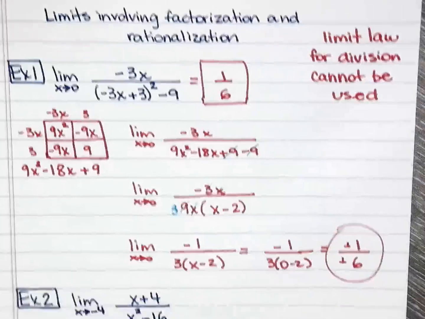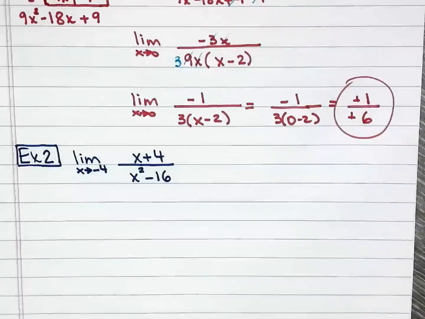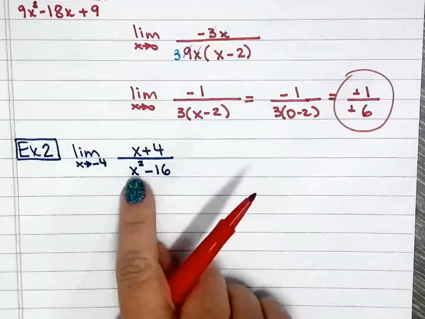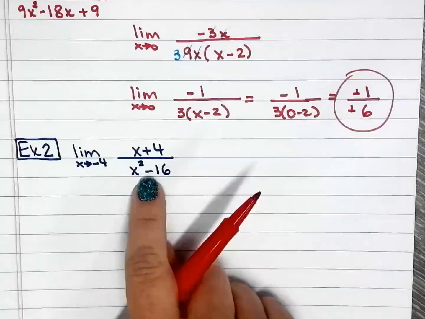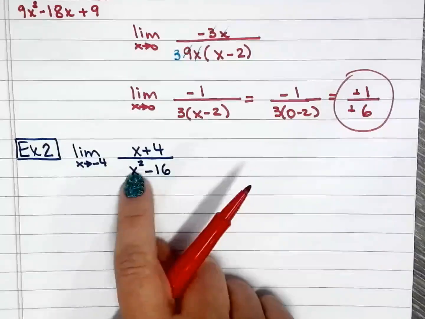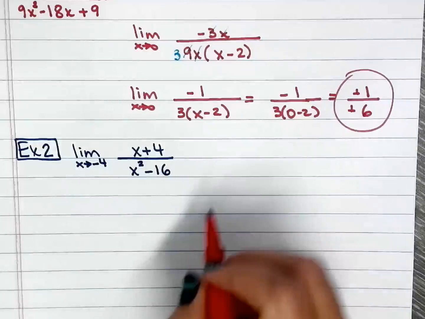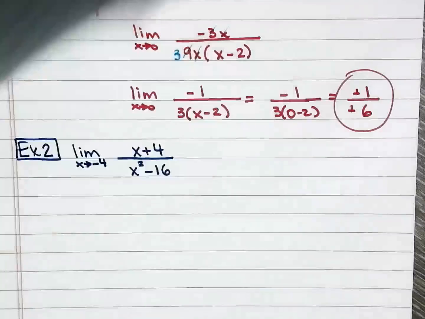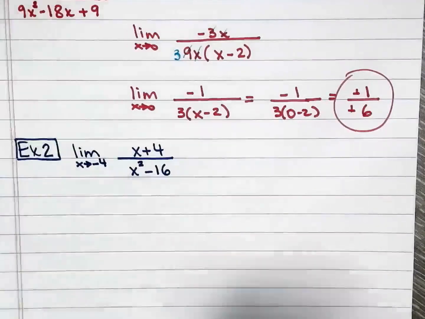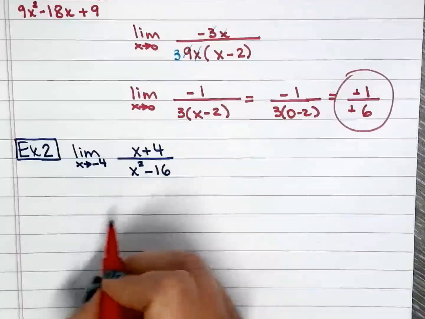All right, that's the first one. Second one, when I look at the denominator, I think difference of two squares. Difference because I have a minus between two perfect squares. And that's what I'm going to do. I will start out by simplifying. If you can factor, you can factor it over to the side and bring it all back together. I will just factor as I go.